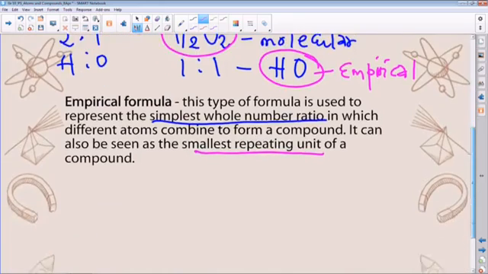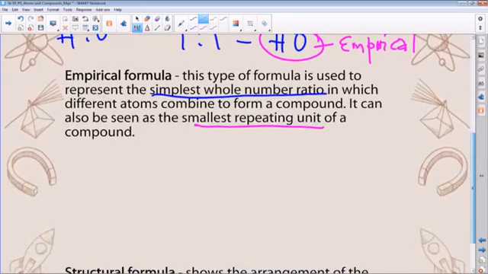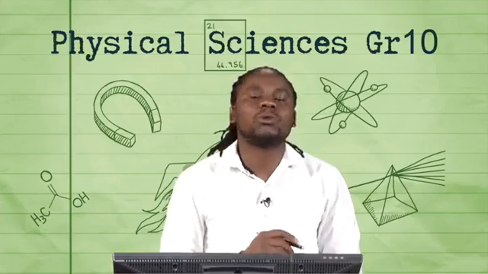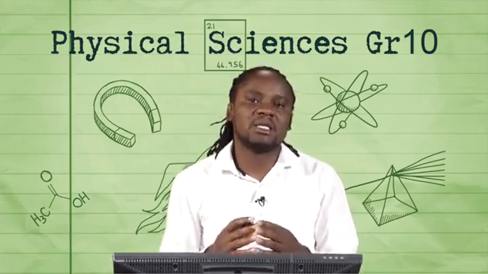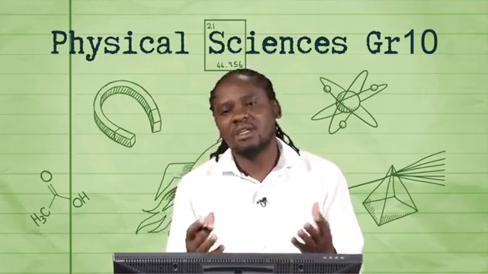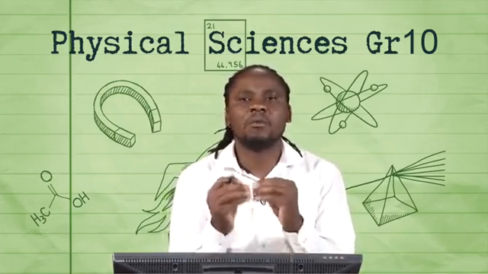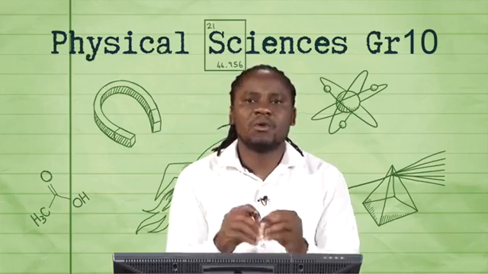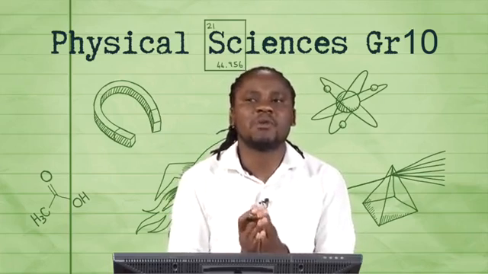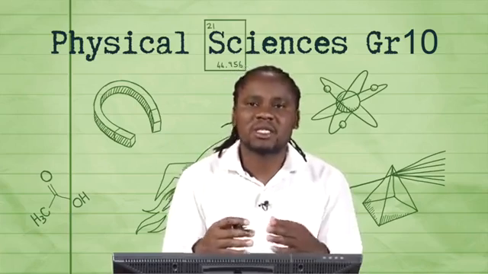Having said that, it's very important for us to realize that these types of formulae vary. Maybe in some schools we have the privilege of having models that we use to present. We also have another type of formula, which is referred to as the structural formula.